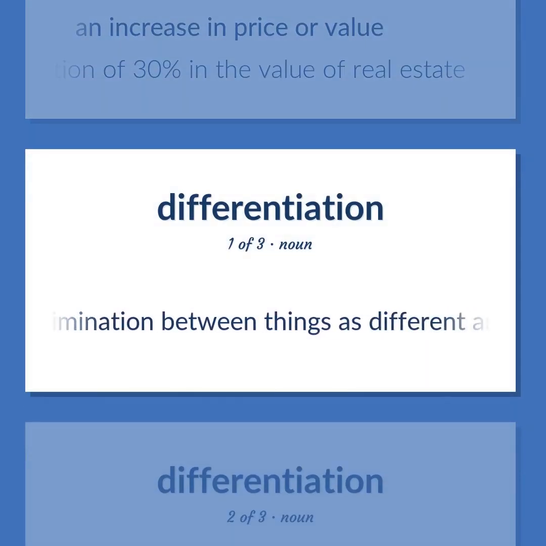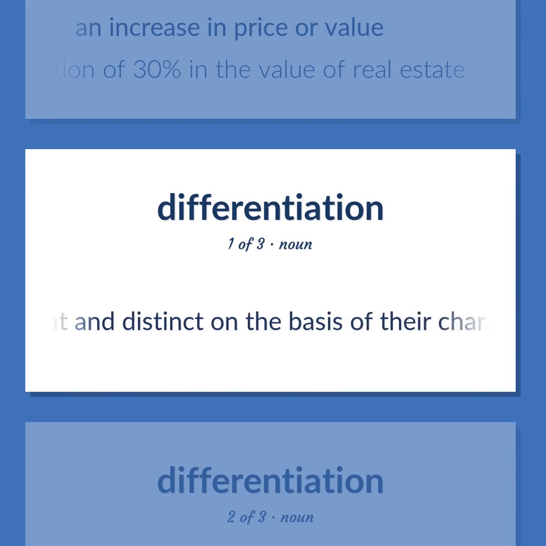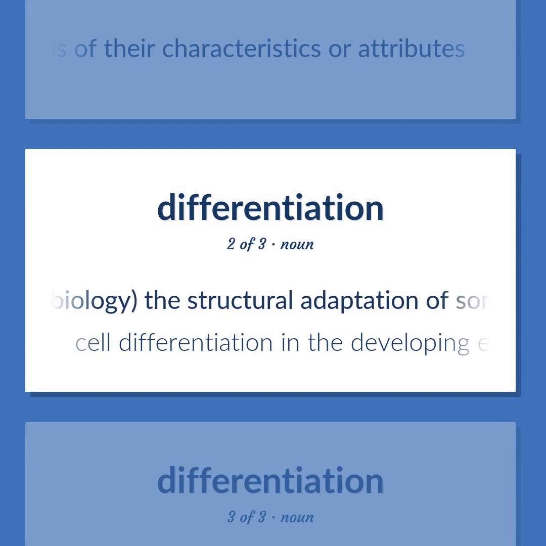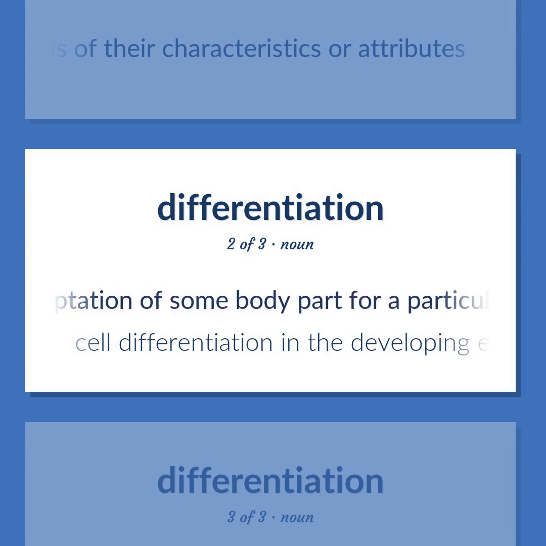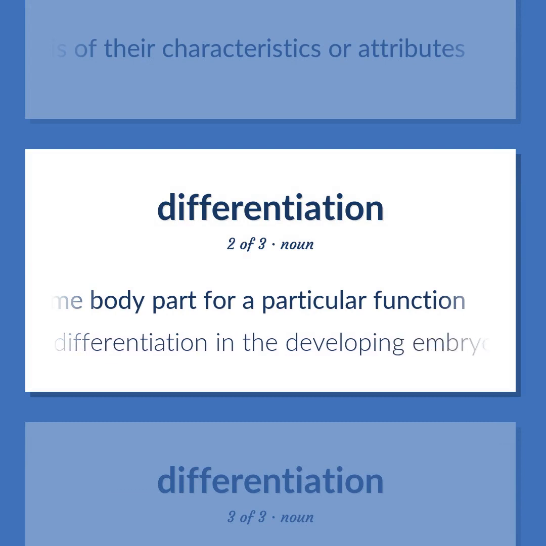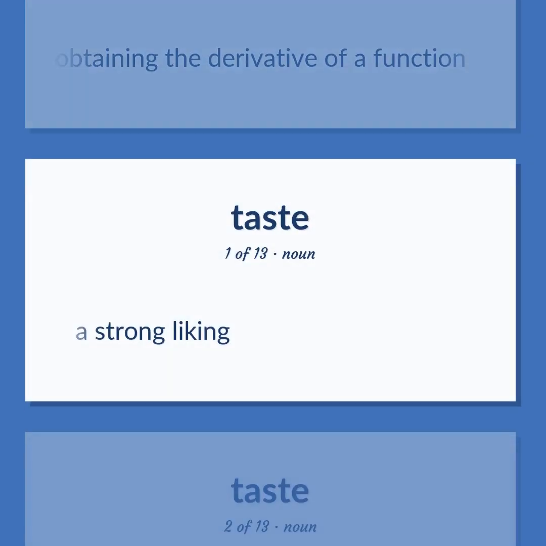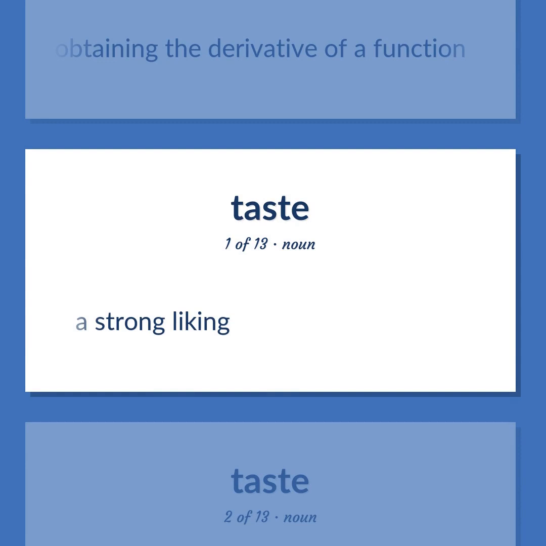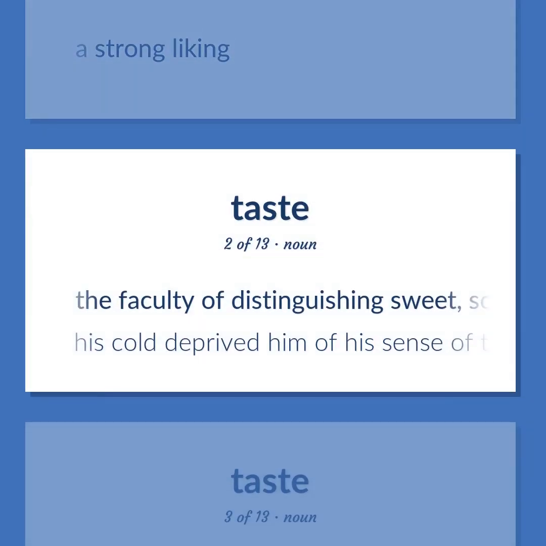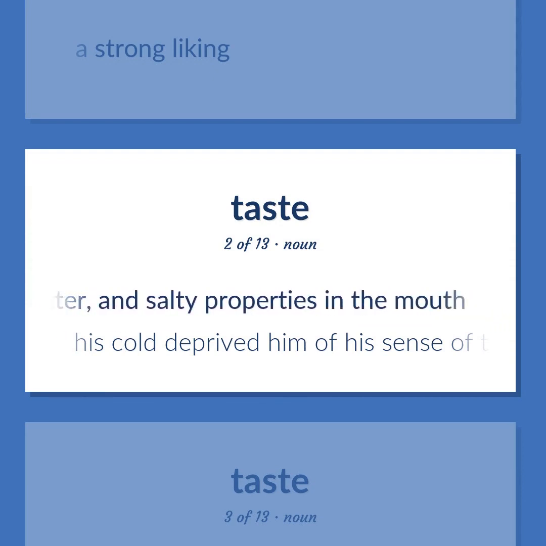A discrimination between things as different and distinct on the basis of their characteristics or attributes. Biology, the structural adaptation of some body part for a particular function. Cell differentiation in the developing embryo. The mathematical process of obtaining the derivative of a function. A strong liking. The faculty of distinguishing sweet, sour, bitter, and salty properties in the mouth. His cold deprived him of his sense of taste.